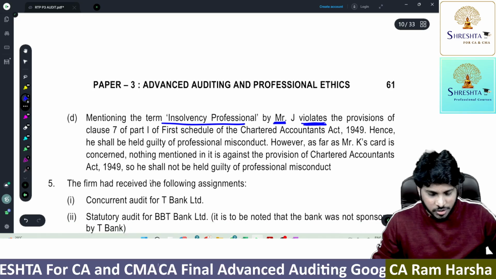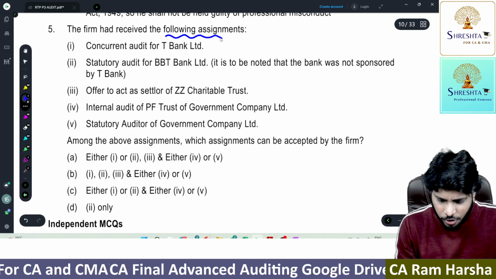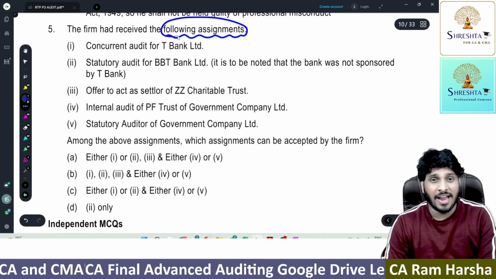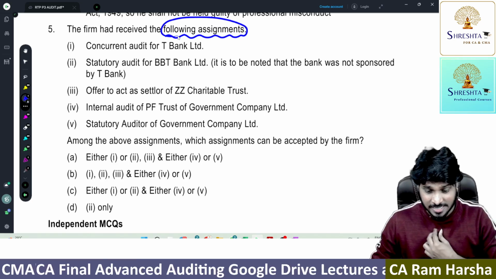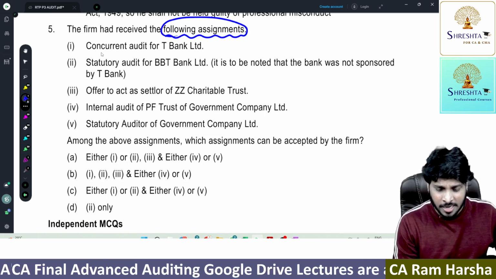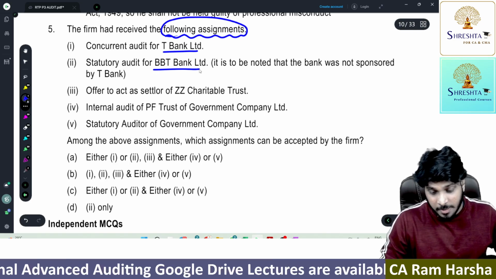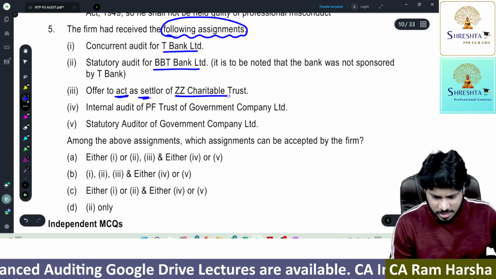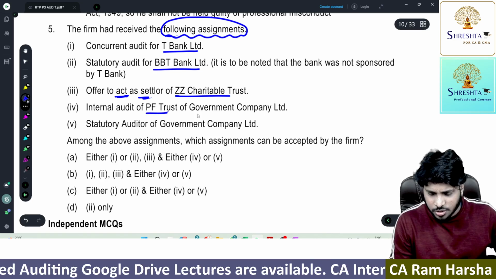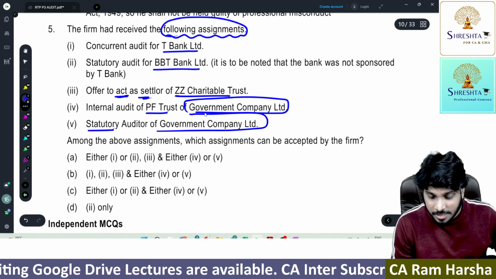Next. The firm had received the following assignments. Concurrent audit of T Bank Limited, stat audit of BBT Limited, acting as a settler for a charitable trust, internal audit of PF Trust of Government Company Limited, statutory audit of Government Company Limited.